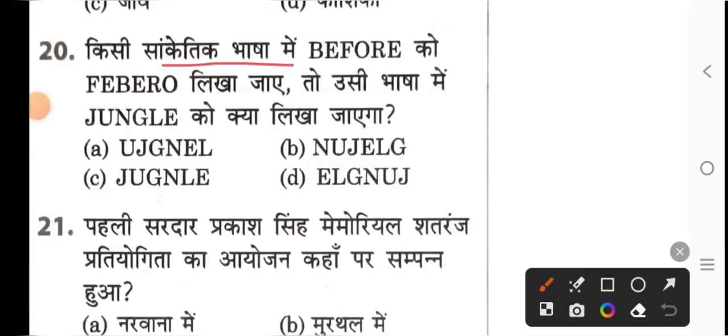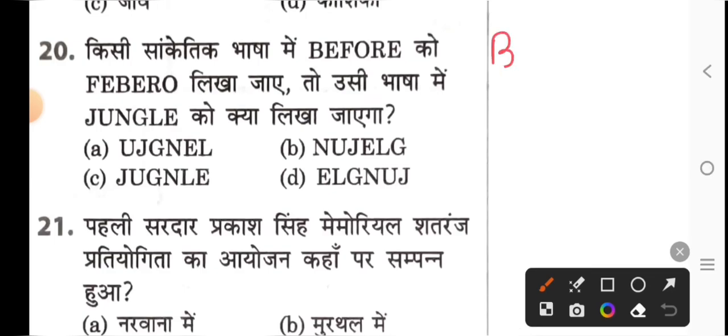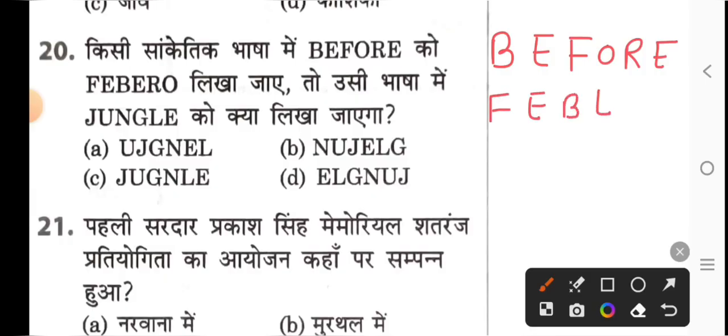Next, if before is written in any symbolic language, then how will jungle be written in the same language? Let's write all the alphabets of before: VEFORE. FEV then ERO, so see the starting three alphabets have been cross-multiplied. The middle one remained the same, the last three alphabets are cross-multiplied and the middle one is the same.